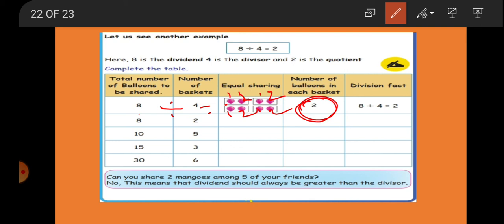The same way for this one also, number of baskets, 2 baskets should be there. So 1, 2, so in each basket 4 balloons will come. So number of balloons in each basket is 4. So 8 divided by 2 is equal to 4. The same way try to do this third one also.